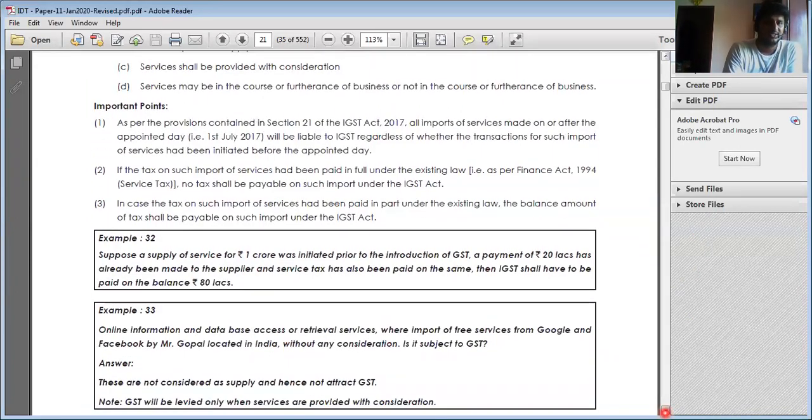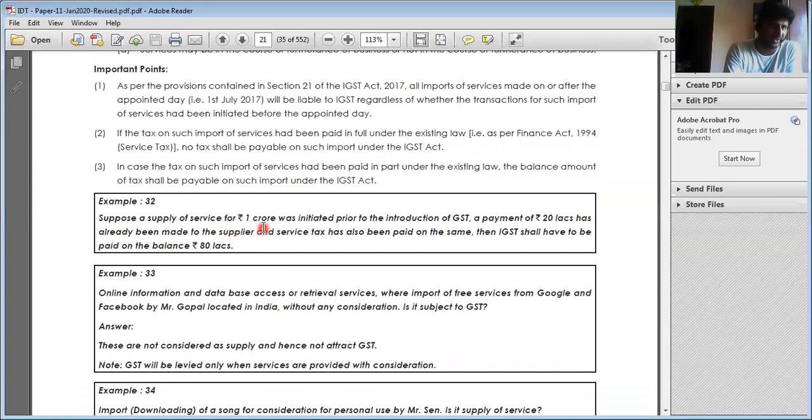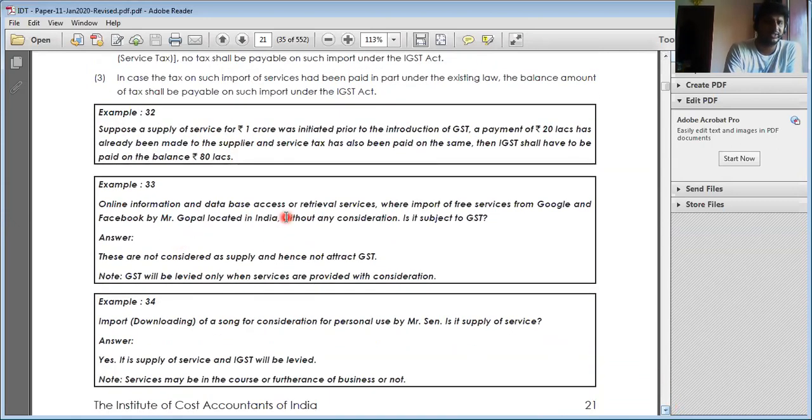Next, suppose the supply of services for rupees 1 crore was initiated prior to the introduction of GST. A payment of rupees 20 lakhs has already been made to the supplier. That means this 20 lakhs is subject to the earlier law, and the remaining 80 lakhs is subject to IGST law. Next, online information and database access retrieval services imported from Google: if it is without consideration, then it is not regarded as supply, because there are two important conditions. One is import of services, and number two, it should be for consideration. If there is no consideration, then there is no supply.